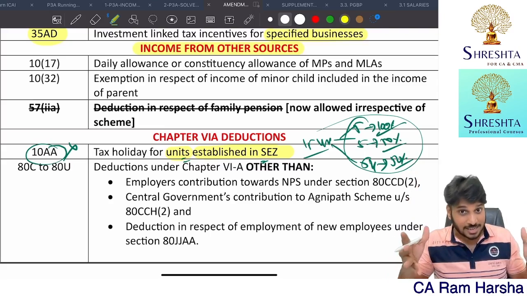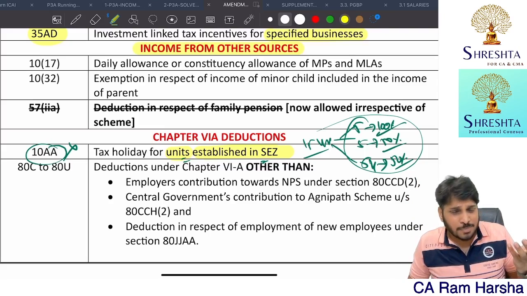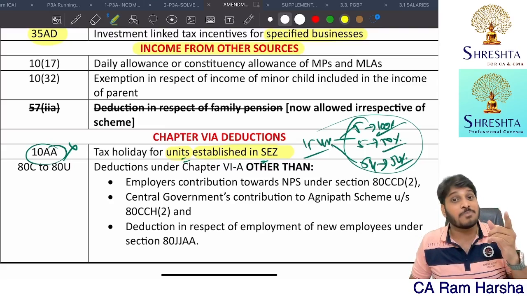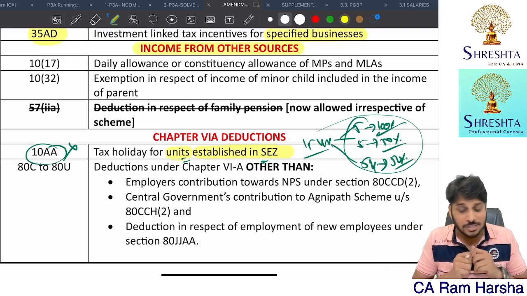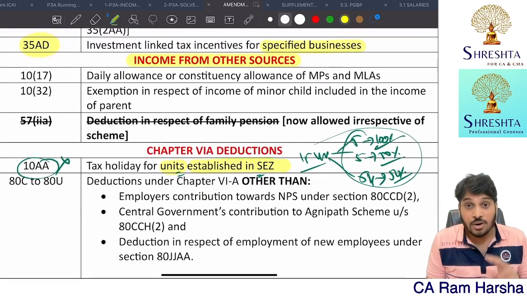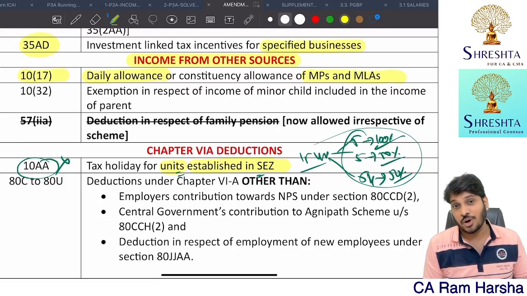From that, you can claim certain deductions. Like for compensation, interest on compensation, enhanced compensation, a flat 50% reduction; for family pension, 1/3 of the pension or 15,000, whichever is lower. You can remember all the deductions in other sources. Now you can't claim two benefits. Suppose you are an MP or MLA receiving a daily allowance. Generally, the allowance is exempt under section 10, clause 17. But if you want to pay tax under the default tax regime, you cannot claim this exemption.